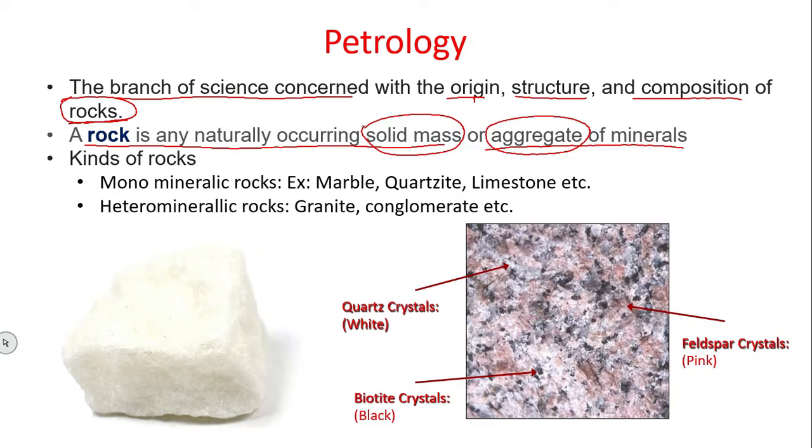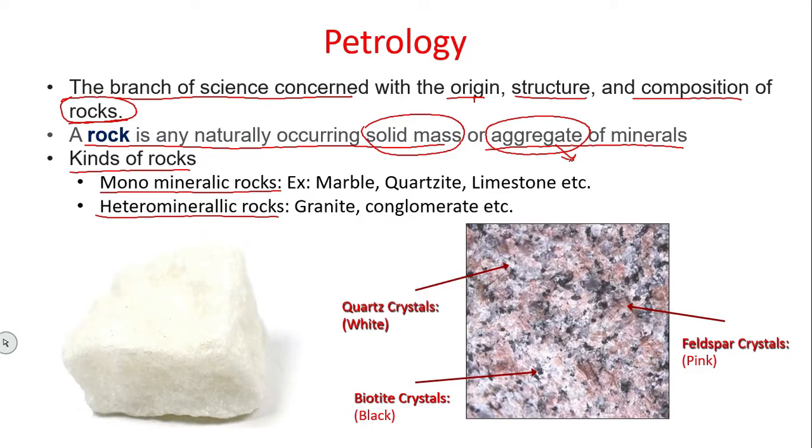So, kinds of rocks: monomineralic rocks and heteromineralic rocks. Monomineralic rock means that in that particular rock, only one type of mineral is present. One or more minerals come together to form rocks, isn't it?